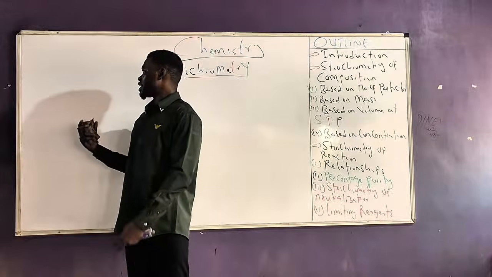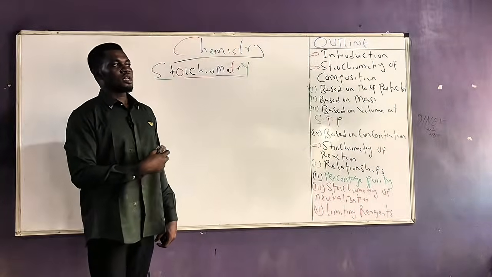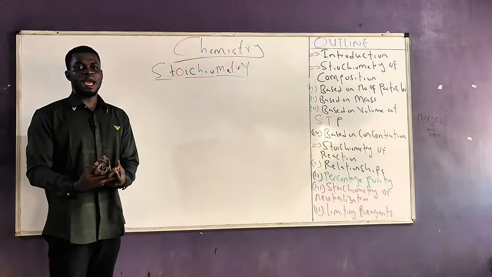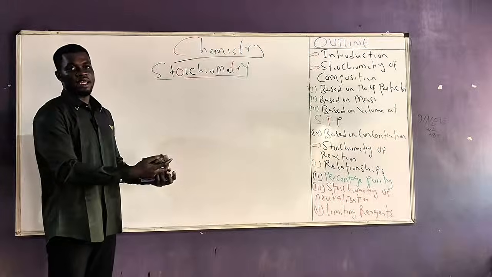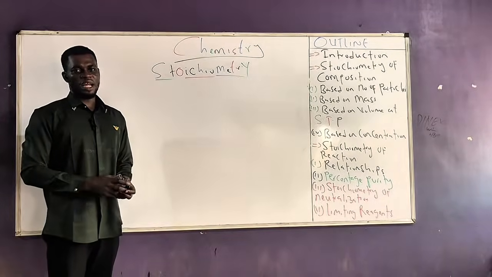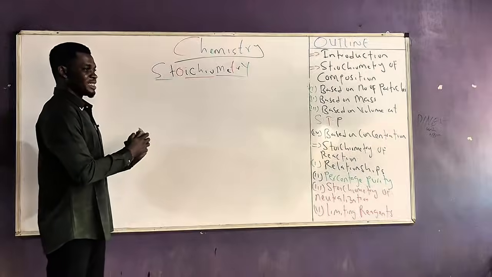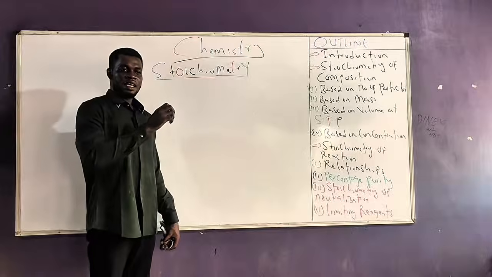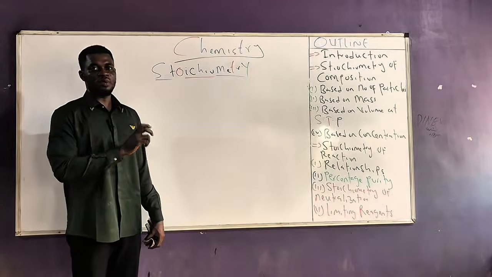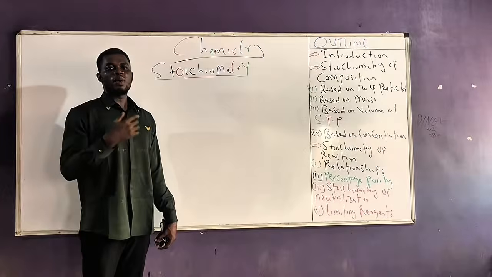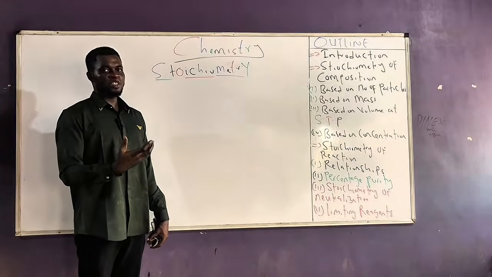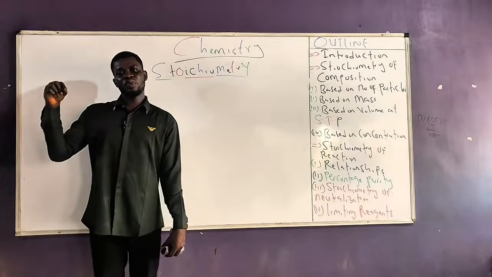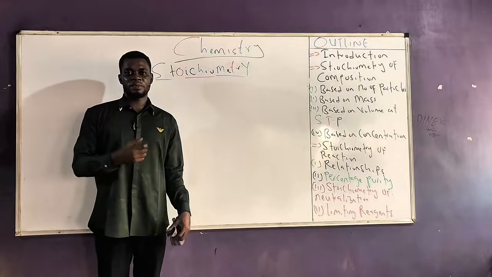But this time around, we'll be given an impure substance. Let's say, for example, they will tell you that a certain mass of razor blade reacted with hydrochloric acid to form a chloride, and they can ask you questions under this area. So that question comes from percentage purity, where we know that in a chemical reaction, it is two pure substances that will always participate in a reaction. But what now happens when we have a mixture? When we have a mixture, it is not the entire mixture that will participate in the reaction. Instead, it will be the pure component of the mixture that will participate in the reaction.